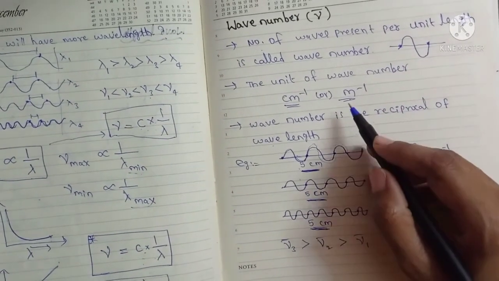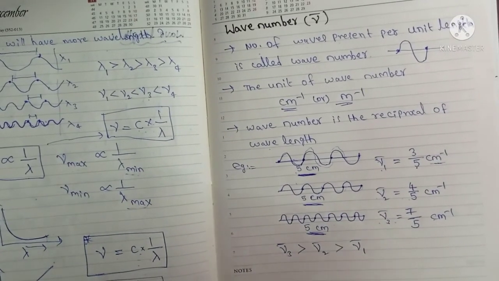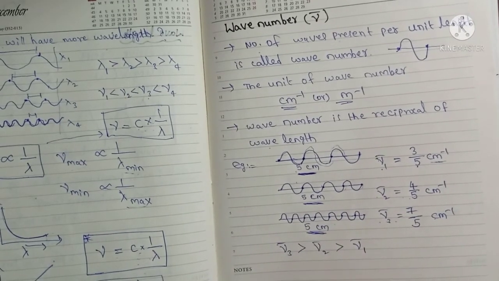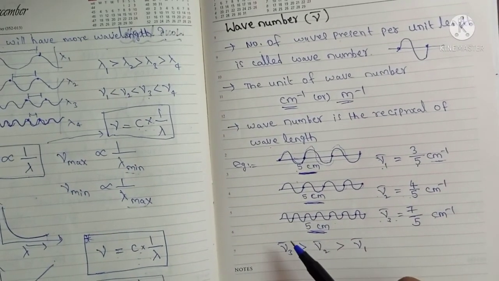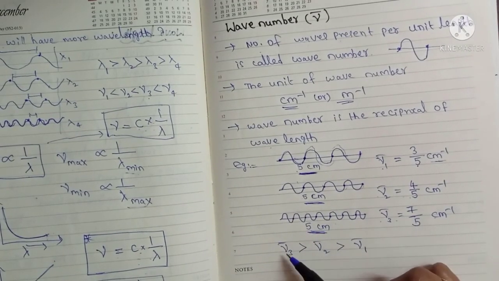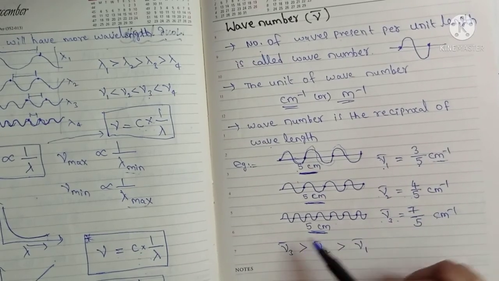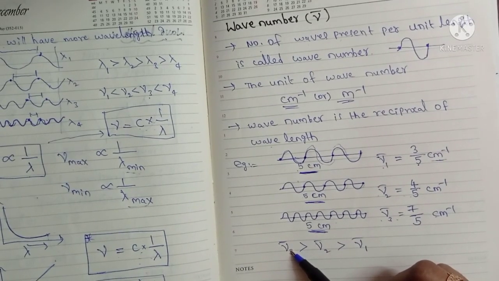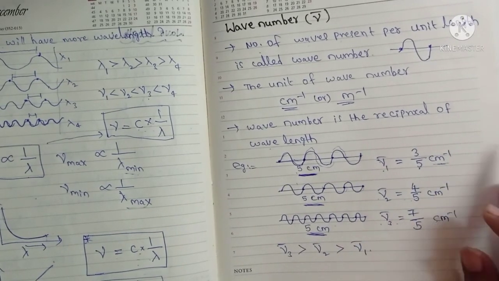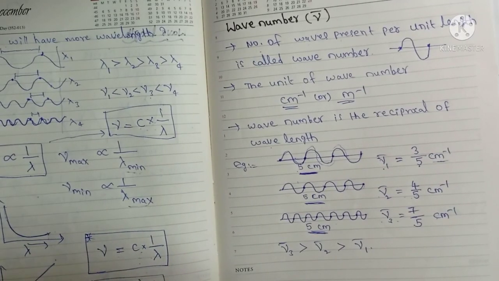So this is about wave number. We have seen frequency, wavelength and wave number. These are the measurable properties of electromagnetic radiation. In these three, which is having more wave number? Nu bar 3. So this is having more wave number. Nu bar 3 is greater than nu bar 2, greater than nu bar 1. So this is about the measurable properties of electromagnetic radiation.